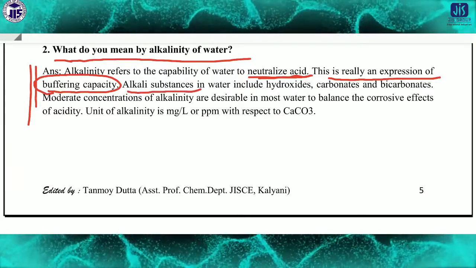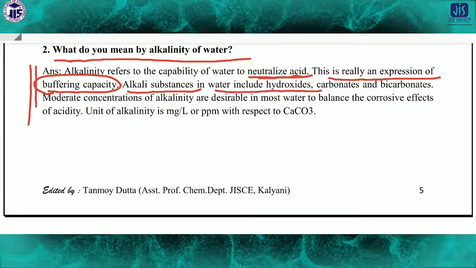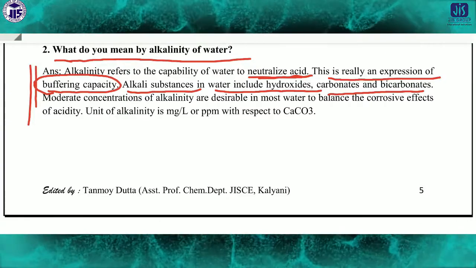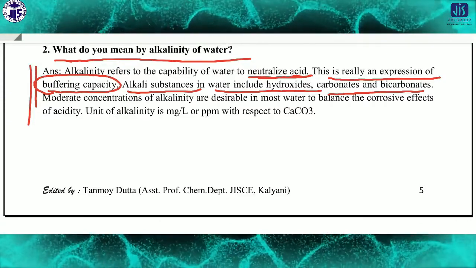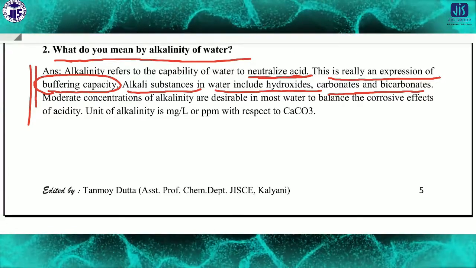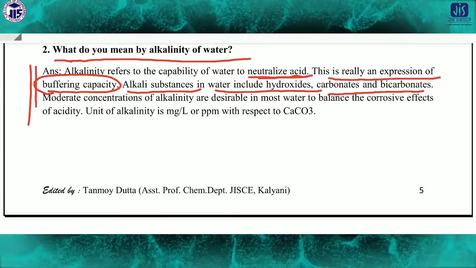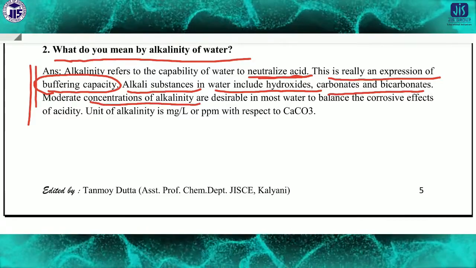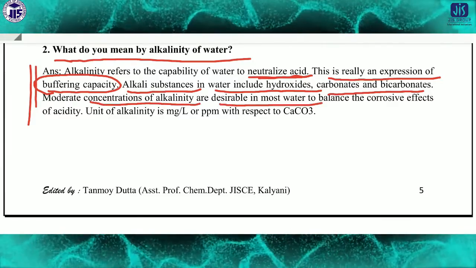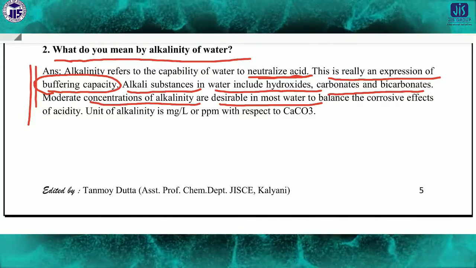Alkali substances in water include hydroxides, carbonates, and bicarbonates. Moderate concentrations of alkalinity are desirable in most water to balance the corrosive effect of the acidity.